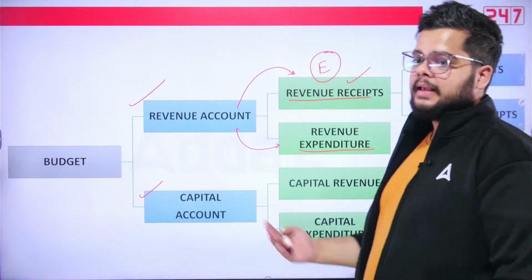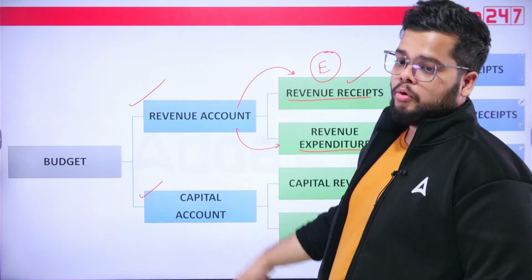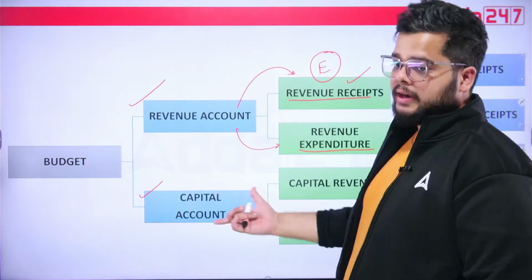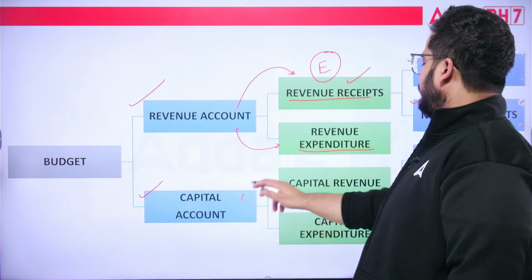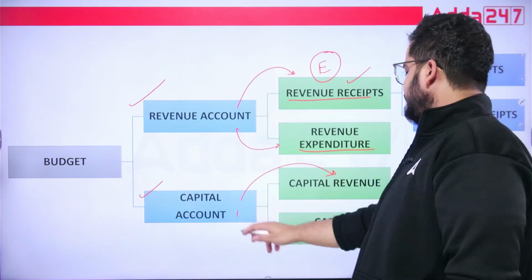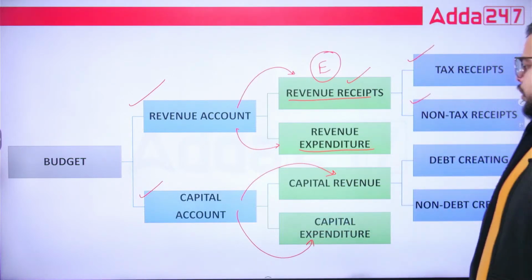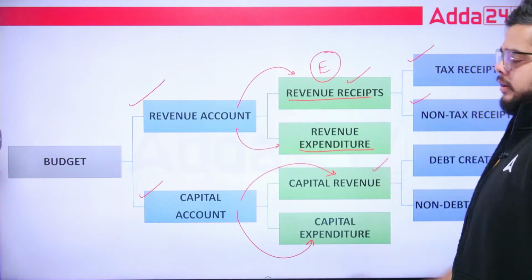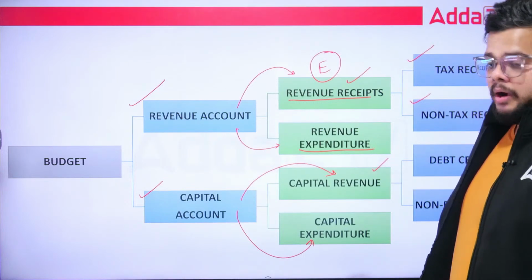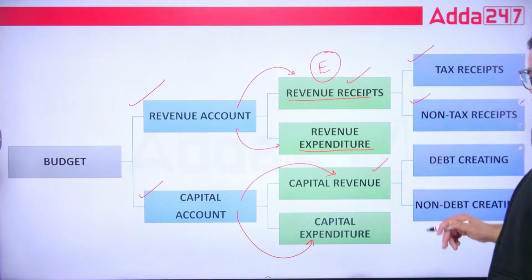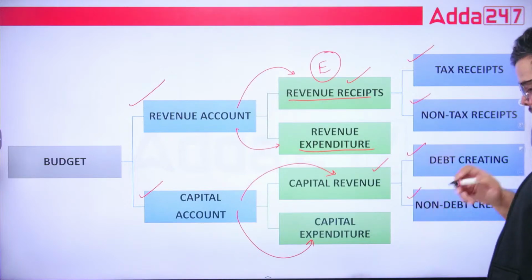Transactions happening for more than 1 year. Time period is more than 1 year. It will also have what? Revenue as well as expenditure. And the revenue under the capital account can further be classified as debt and non-debt.